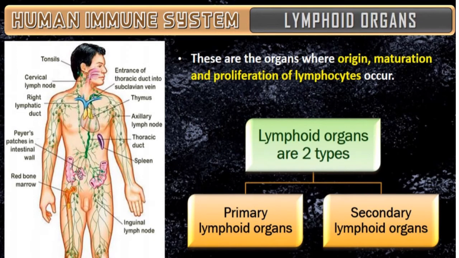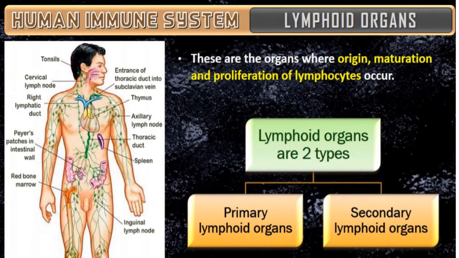So lymphoid organs. Coming to the lymphoid organs, these are the organs where origin, maturation, and proliferation of lymphocytes occur. Lympho means adhering to the blood only. Lymphocytes. Lymphoid organs are classified into two types.